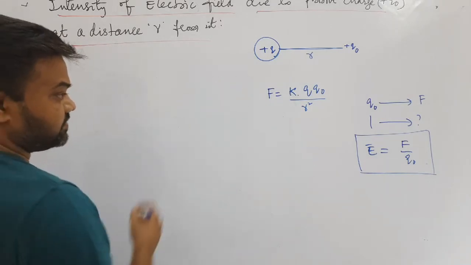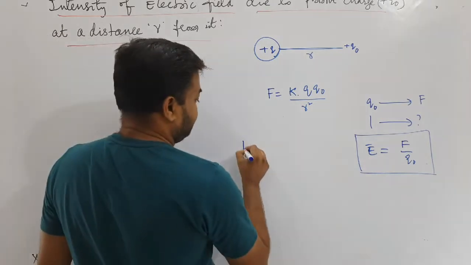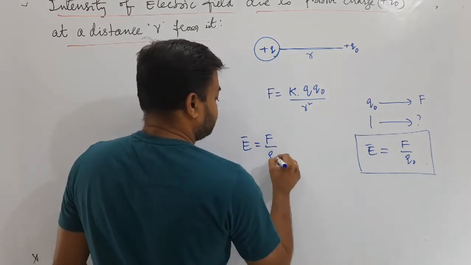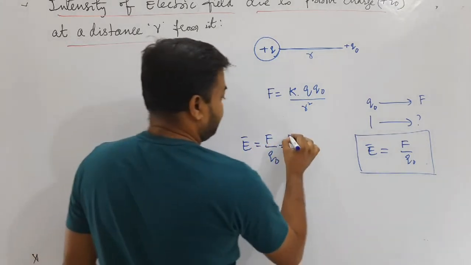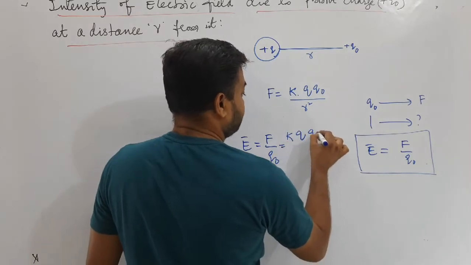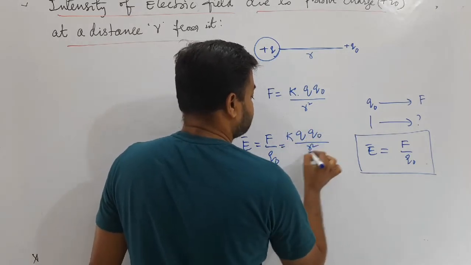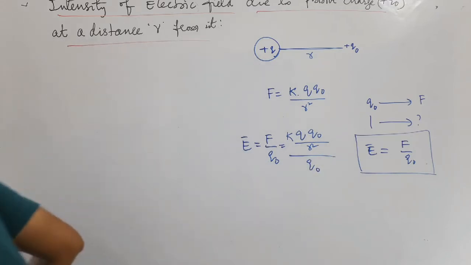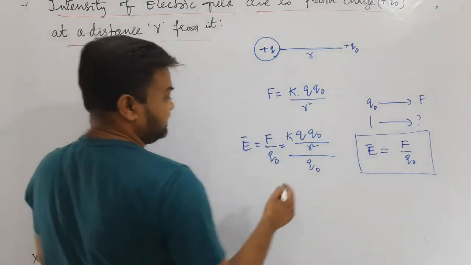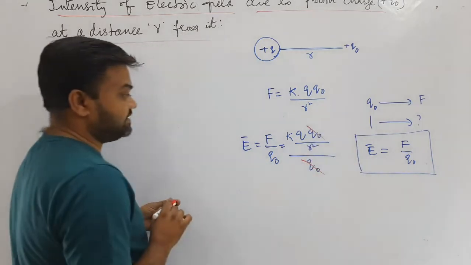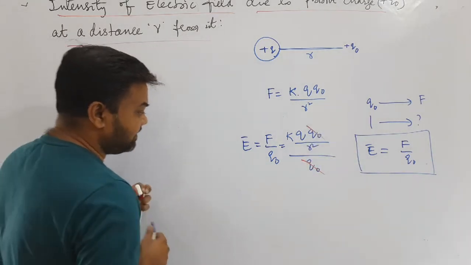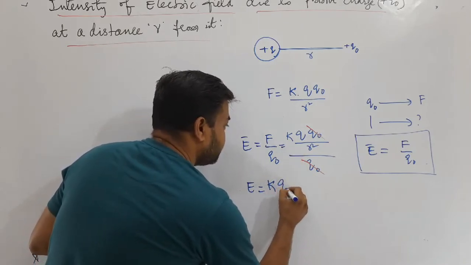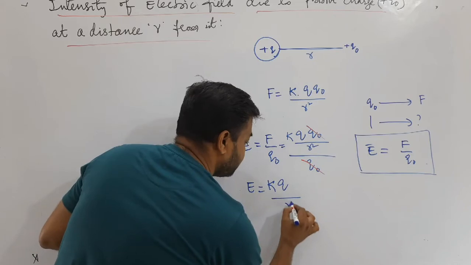If you substitute this, then E bar is equal to F by q naught, which is equal to, what is F? K q q naught by r square, divided by q naught. Then q naught gets cancelled, and finally E is equal to k q by r square.